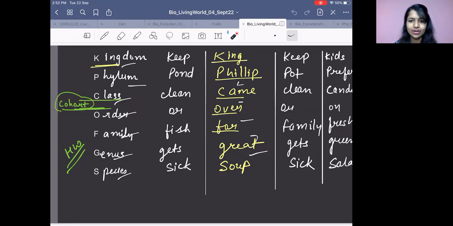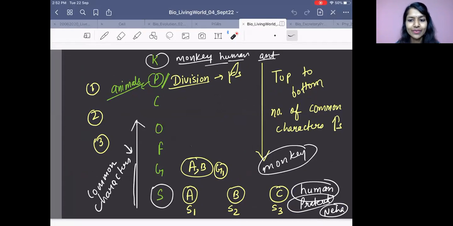So many extra things we need not learn, but little things which come in the exam, at least those we will make a note of. Cohort is below class and above order. That is also a category. Cool? Taxon. Now, related to this, a few things we have to discuss.